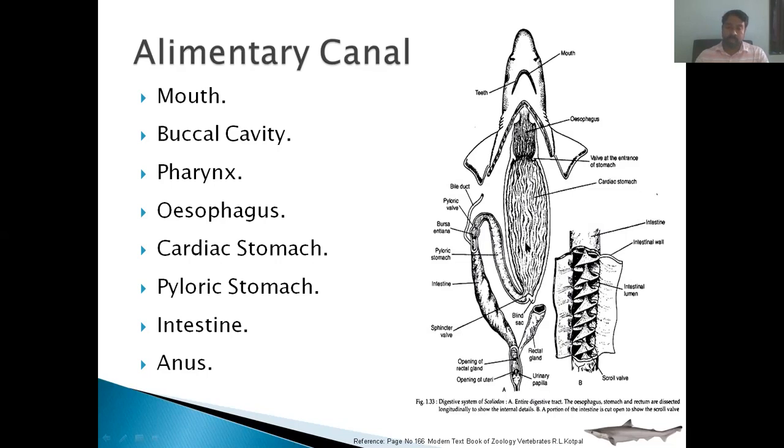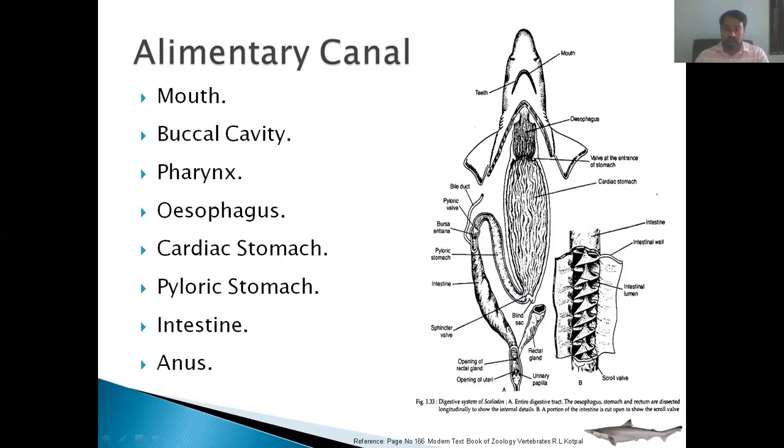This cardiac stomach is connected to the pyloric stomach, which is again a small tube-like structure. At the joining of the cardiac stomach and pyloric stomach, there is a valve. That valve is called a sphincter valve, which controls the flow of the food. And there is a sac, which is called a blind sac.